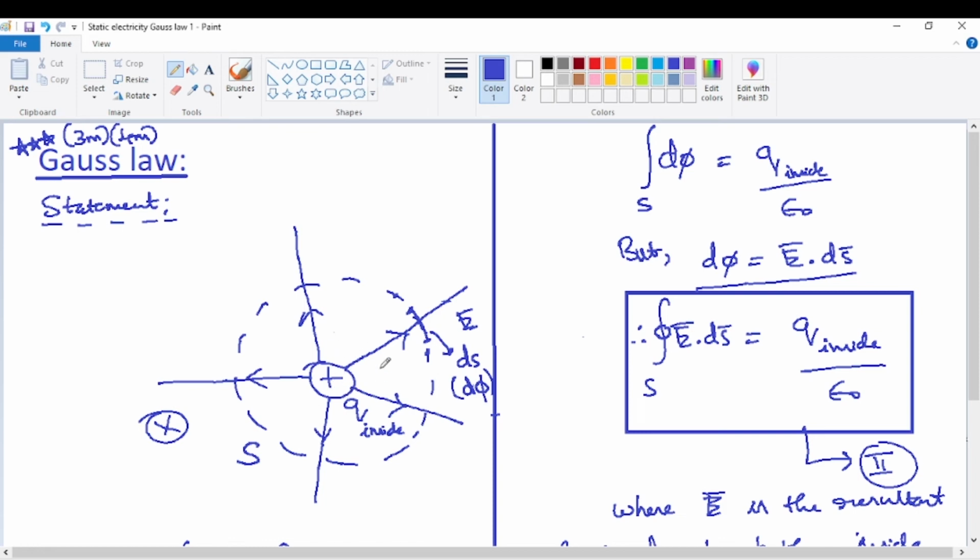Like that, charge distribution also can be taken. Charge distribution means many point charges should be taken. Doesn't matter. Many point charges means the electric field will be the vector sum of all the electric fields due to all the point charges. So perfectly, any kind of situation, a general proof can be obtained in just 2 or 3 steps.